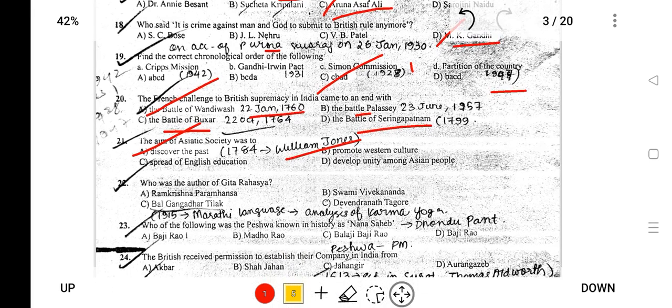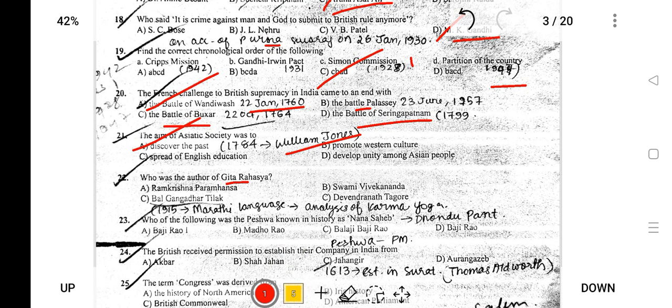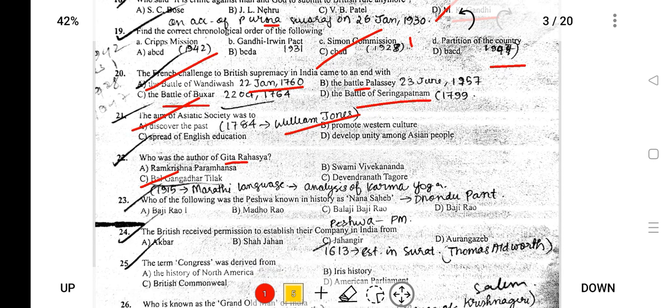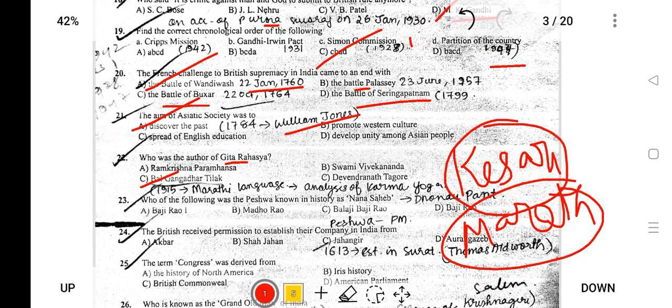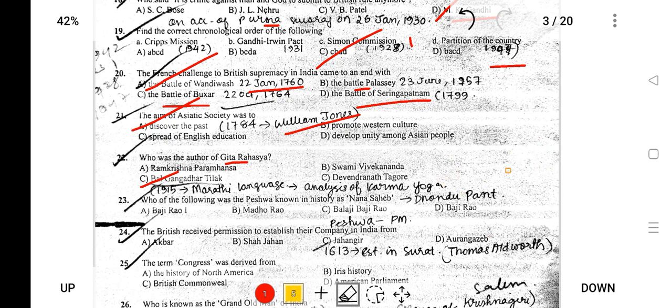Who is the author of Gita Rahasya? Gita Rahasya basically explains about Hinduism, and it was written by Bal Gangadhar Tilak. If you see the options also, you will be able to understand. Regarding Bal Gangadhar Tilak, he published two newspapers, Kesari and Maratha. Keep in mind that Maratha was in English and Kesari was in Marathi. So keep that in mind.